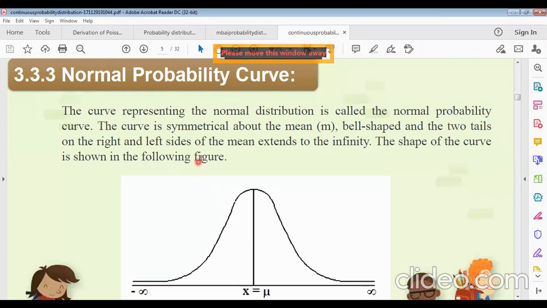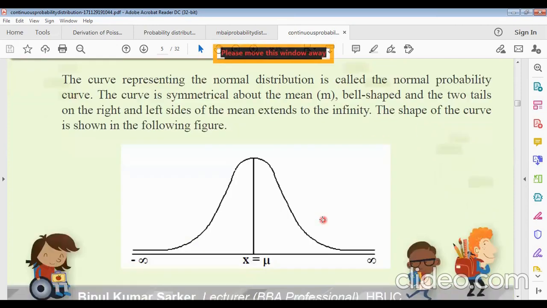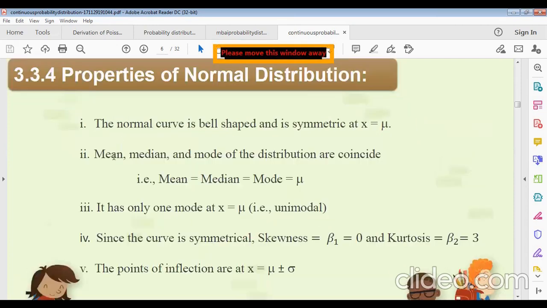Remember it. The curve is symmetrical about the mean and bell shaped, and the two tails on the right and left side of the mean extend to plus infinity and minus infinity. The shape of the curve is shown in the following figure. Actually, this is the figure for the normal distribution.